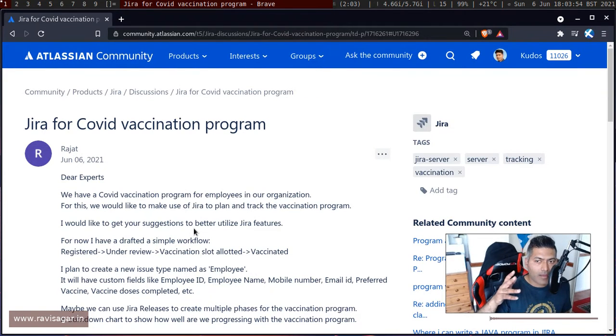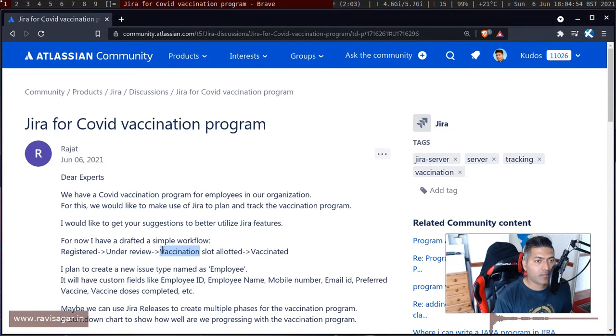In this case, I think Jira can definitely be used for keeping track of the vaccinations. Why not? And I'm sure a lot of people are trying to do something similar. Let us say you're an organization, or maybe you have a plan where you are trying to vaccinate hundreds of people and you want to keep track of it. Of course, you can use Excel sheets or Google Sheets or whatever, or maybe a notepad, whatever works. But if you want, you can sign up for a Jira Cloud version, and you can start using Jira for the COVID vaccination program and keeping track of who has been given vaccination or not.